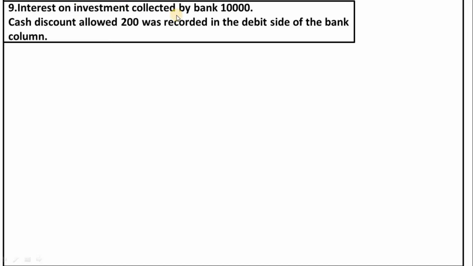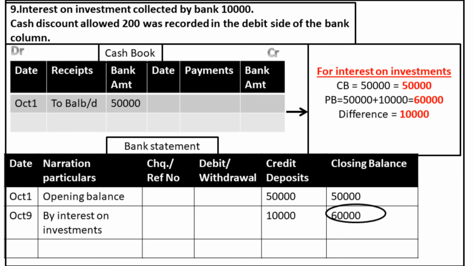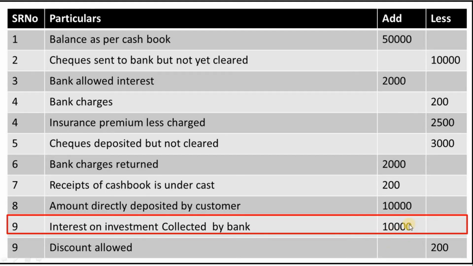Our next transaction is interest on investment collected by bank 10,000, and cash discount allowed 200 was not recorded in the debit side of the bank column. When the interest is collected by the bank, the bank balance will be more than the cash balance. So we will add this amount to the cash balance. We'll mention this 10,000 in the add column of the bank reconciliation statement. In the particulars column, we'll mention interest on investments collected by bank.